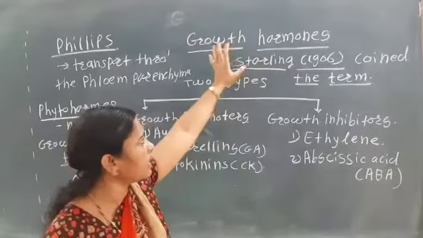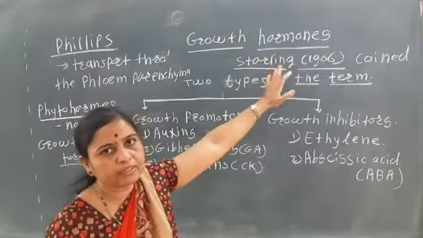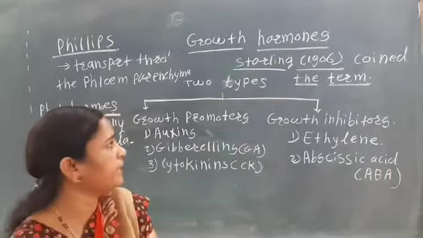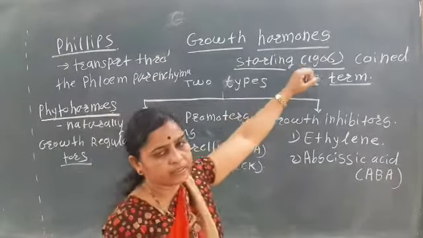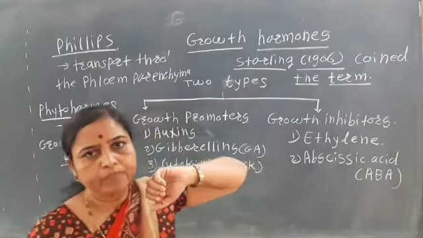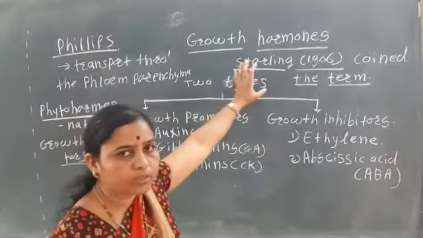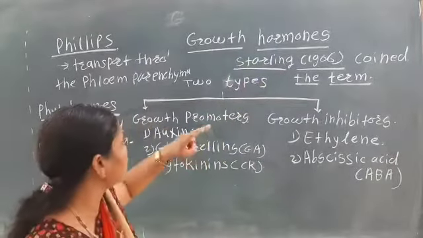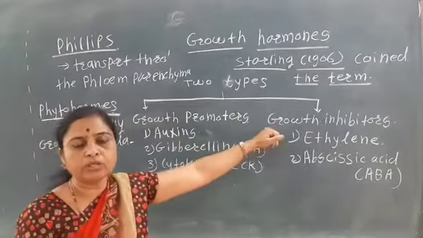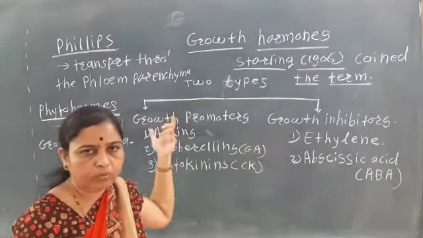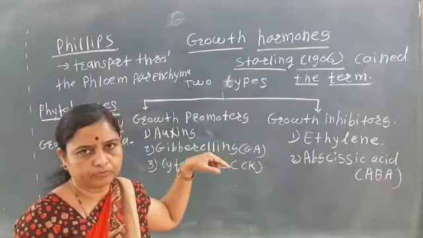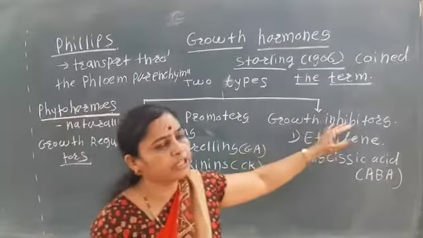So the term growth hormone was first coined by the scientist Starling. The growth hormones are mainly of two types: growth promoters and growth inhibitors. Growth promoters promote the growth, while the growth inhibitors inhibit the growth.